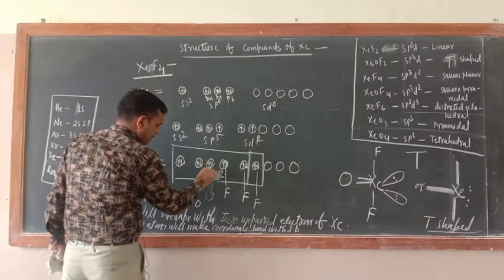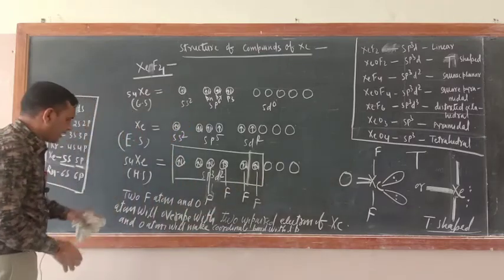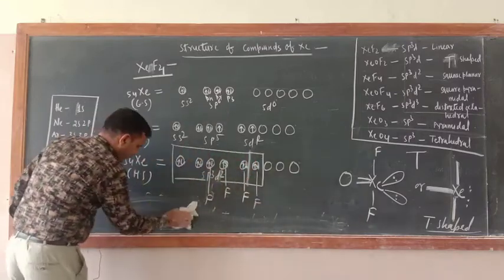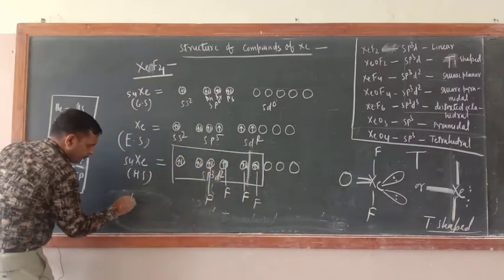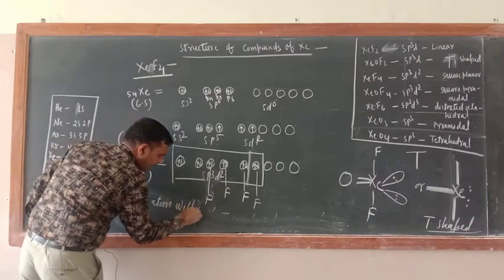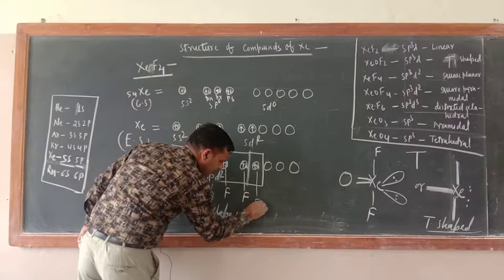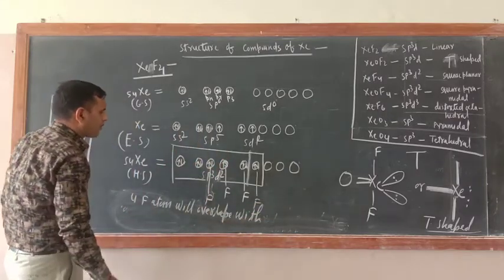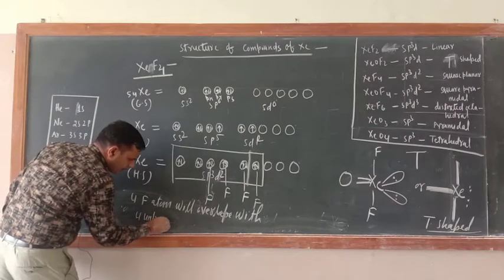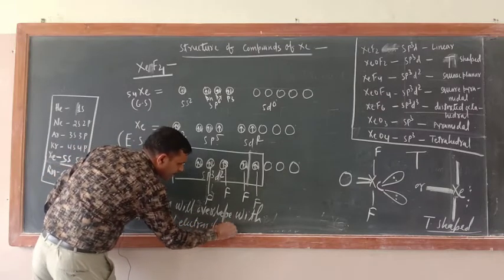Okay, so now here what would be there? This is fluorine, 1, 2, 3, 4 fluorine atoms overlap. Nothing will be changed. 4 fluorine atoms will overlap with 4 unpaired electrons of xenon.